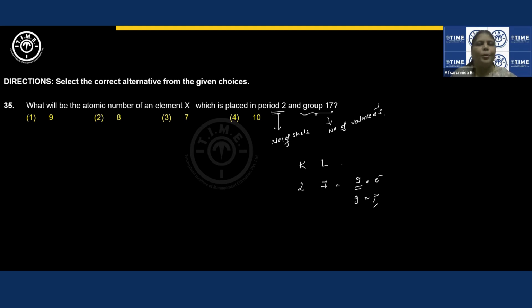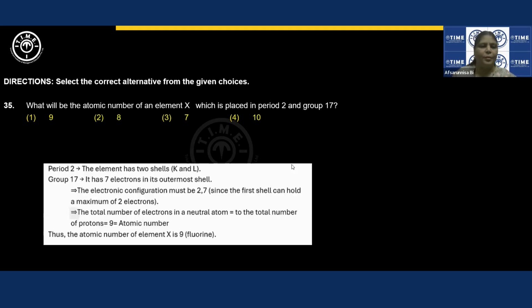So the proton count gives the atomic number, which is equal to Z. The element with atomic number Z = 9 is nothing but fluorine. So, what will be the atomic number of element X? The answer is 9. If the element is asked, then it is fluorine. Next question is done the same way. I have shown you; if you want, you can take a screenshot.